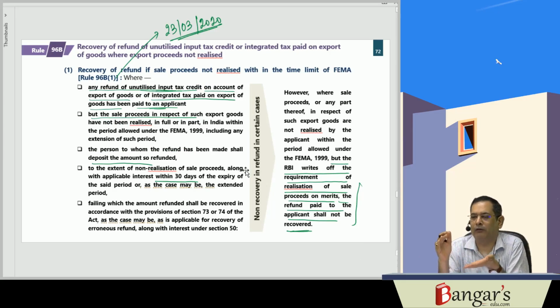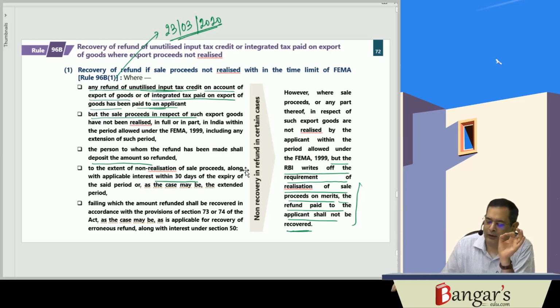However, if RBI has waived the requirement of the realization of the sale proceeds, in that particular circumstance, the amount of refund so granted to you will not be recovered from you.